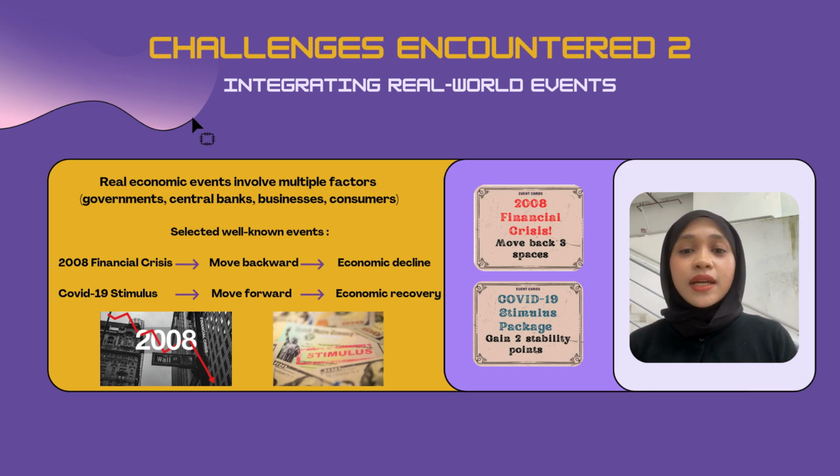For instance, the 2008 financial crisis was represented by moving a player backward on the board to show the economic slowdown and financial instability that occurred during the crisis. In the same way, the COVID-19 stimulus was depicted by allowing players to move forward, representing the efforts of governments and central banks to help economic recovery.